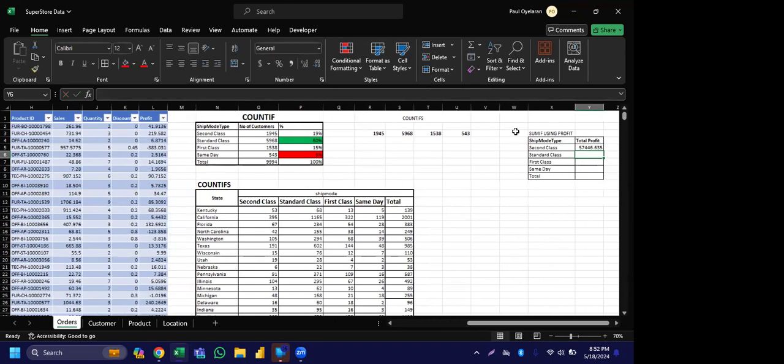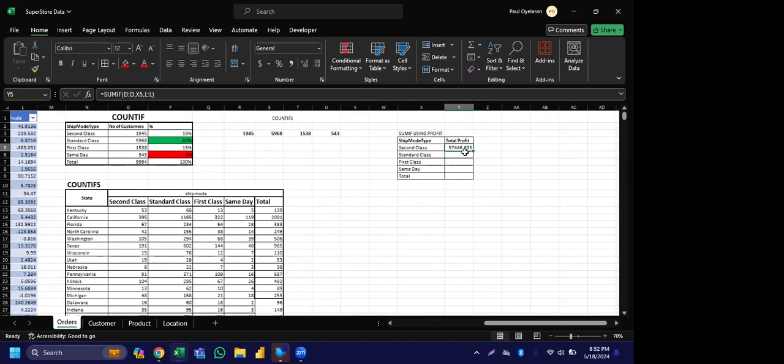You can see the filter. So it's telling us that this is the total amount that the second class made for the business. You can see we have this value here. Then you can apply your Naira sign.